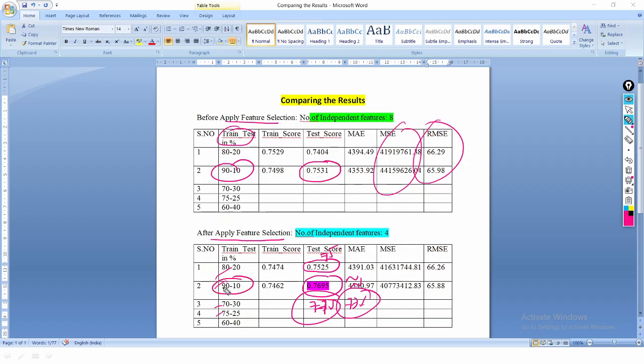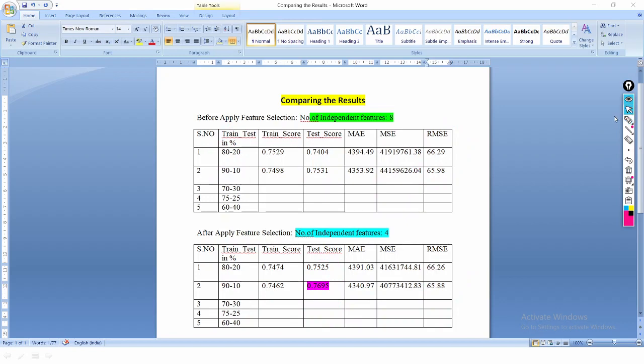After feature selection at 90 to 10, my test score is 77. Here 65.98, 65.88, so the root mean square error has also decreased. We can compare these results in this way, and finally give this statement.